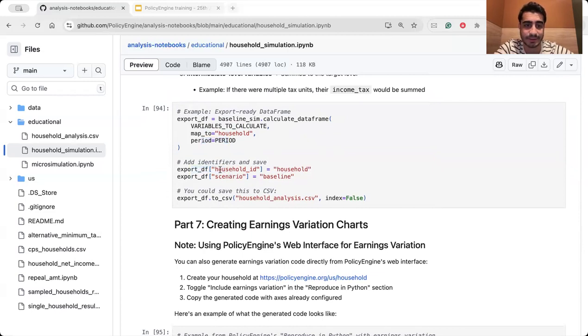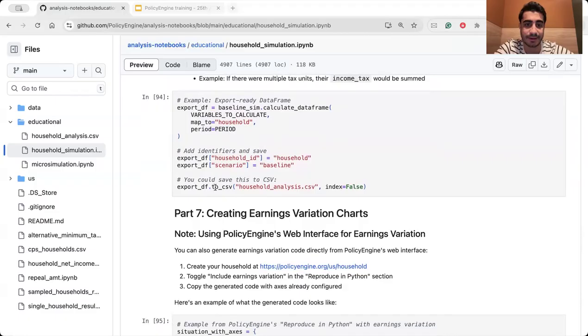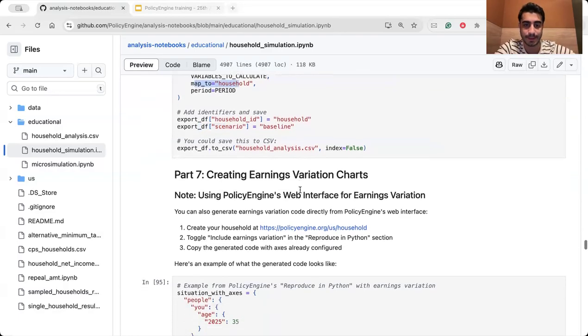We want to save it, and then we can have different scenarios for different household IDs. We can print out and have a CSV file or data frame for the baseline values. But we map to household level here.